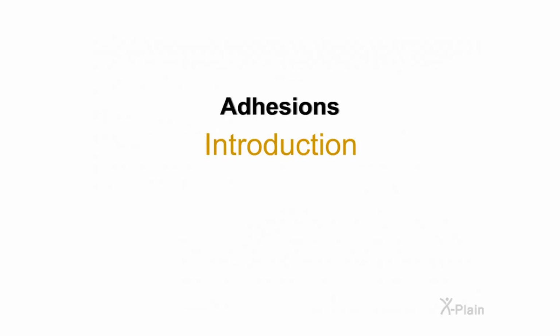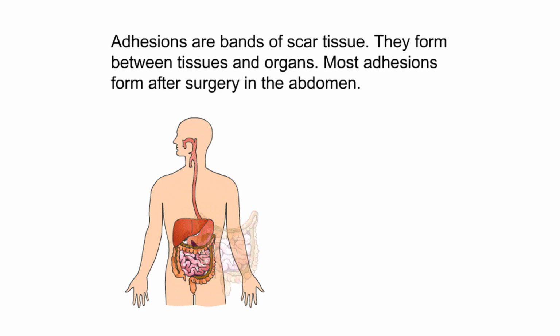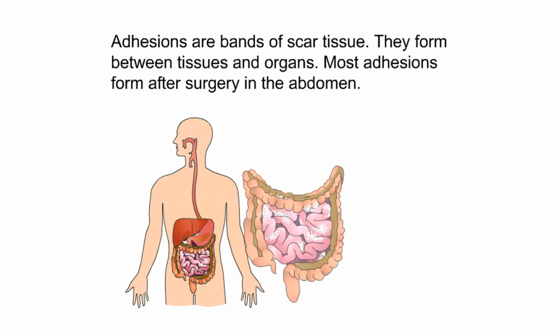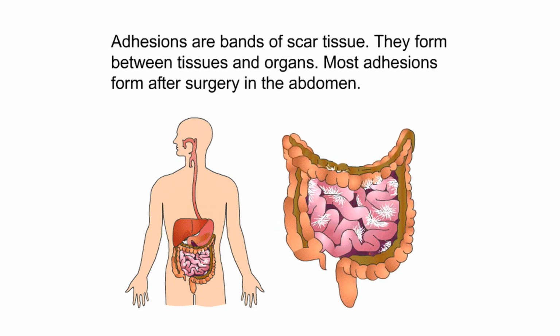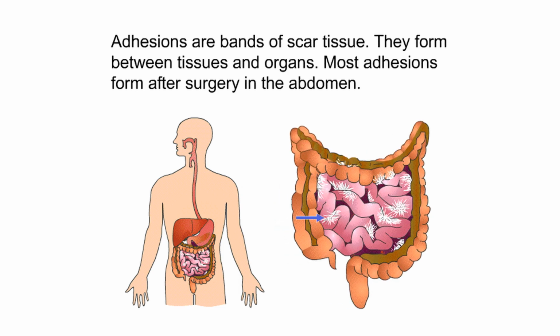Adhesions. Introduction. Adhesions are bands of scar tissue. They form between tissues and organs. Most adhesions form after surgery in the abdomen.